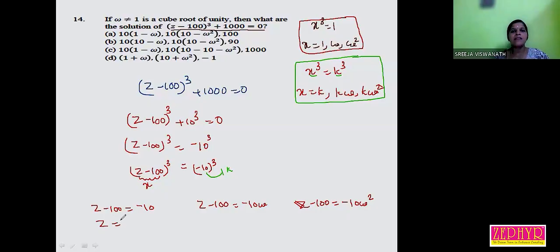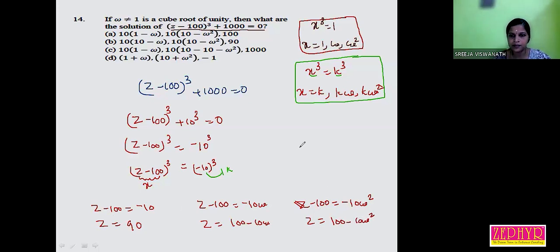Therefore, the solution, the value of z: z is equal to 100 minus 10, that is 90. Z is equal to 100 minus 10 omega. Z is equal to 100 minus 10 omega square.